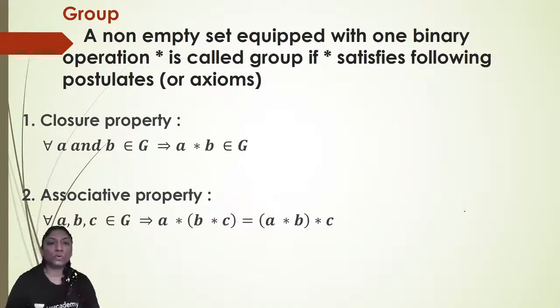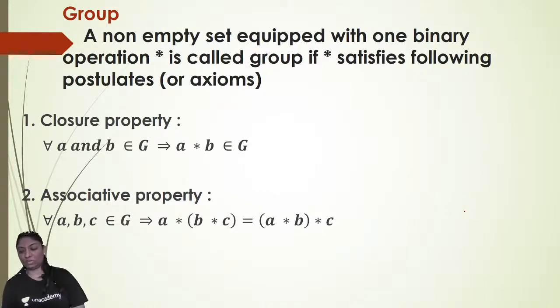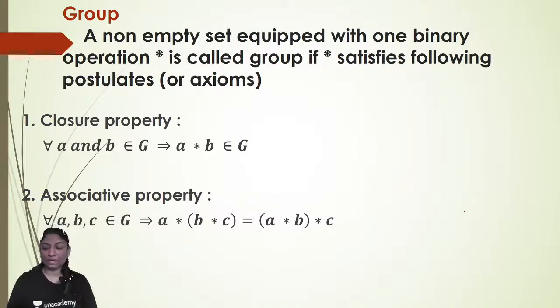Now see, a group. First of all, we'll see the definition of a group. What do you mean by group? A non-empty set equipped with one binary operation star. This is very important. It is equipped with only one binary operation star is called a group if star satisfies the following postulates. Which are those postulates? First is closure property, second is associativity property, third is existence of identity, fourth is existence of inverse, and fifth is commutative property.